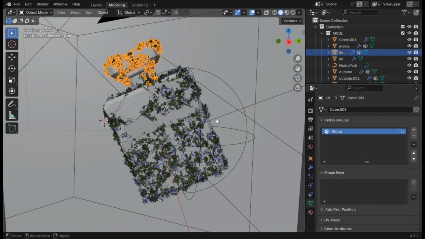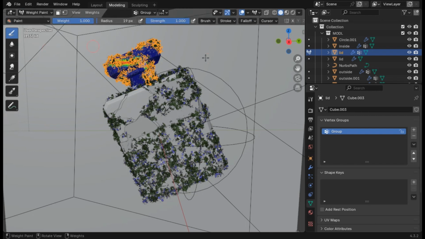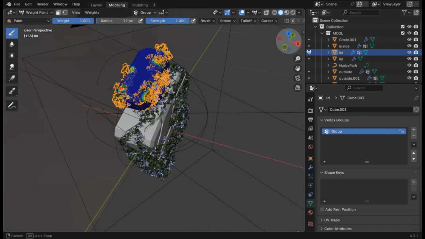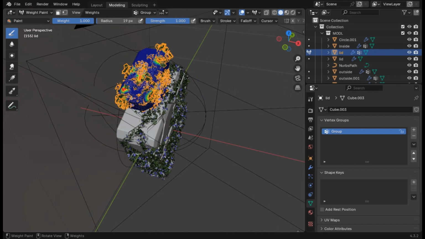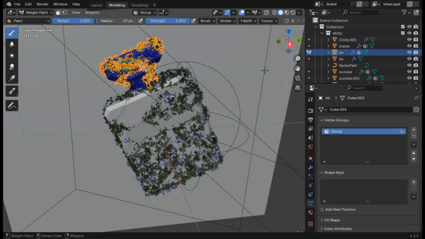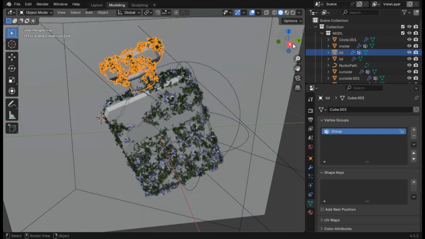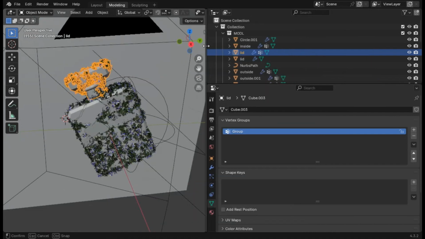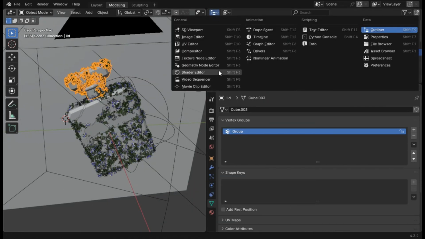Okay, now let's go to the lid. The same things. So let's just go to the vertex. This time I used the weight paint instead of the regular controller. So I just painted and the value just kept getting here. So yeah, this was all for how I did this animation for the perfume bottle.